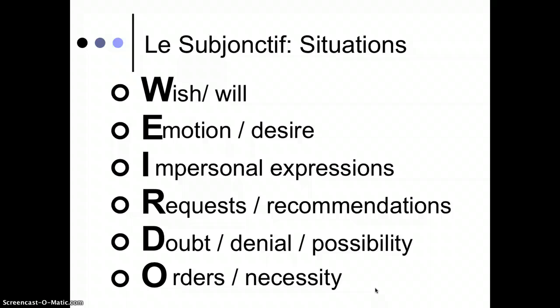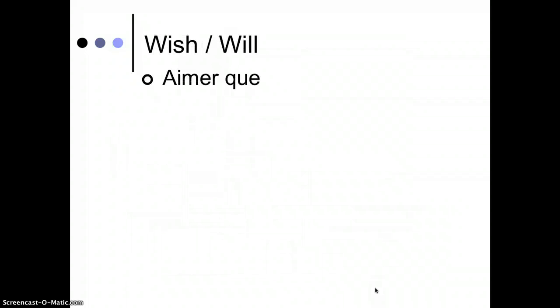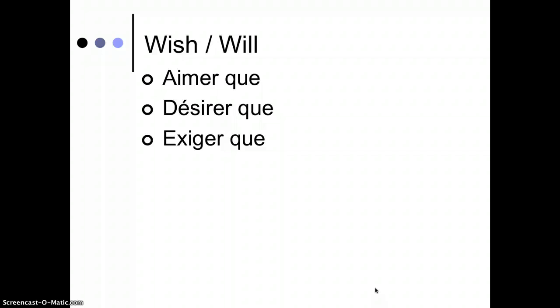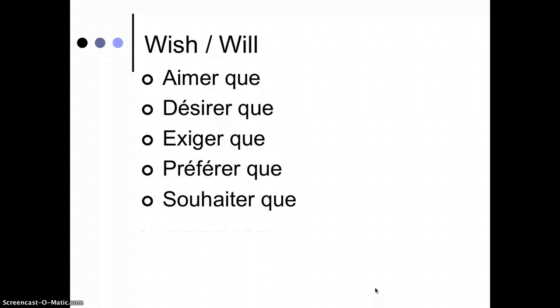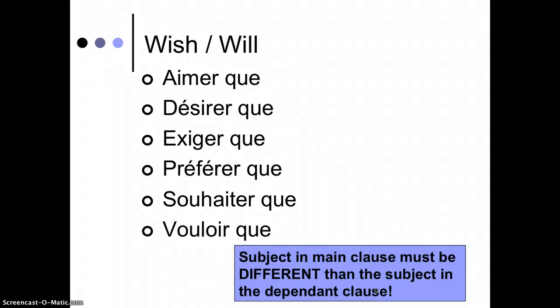If your first verb is falling under one of these categories, then the verb in the dependent clause is going to need the subjunctive. So let's take a look at some keywords. For wishing or willing, and the verb aimer, que, will take the subjunctive. Désirer que, exiger que, préférer que, souhaiter que, vouloir que. All right, and it's really important to remember the subject in the main clause has to be different than the subject in the dependent clause.